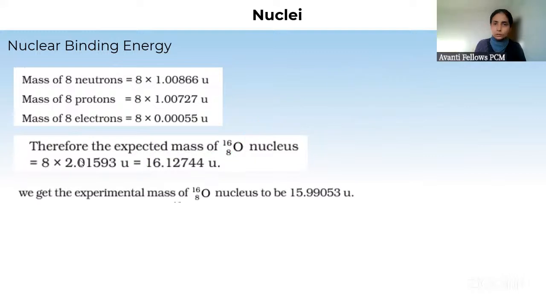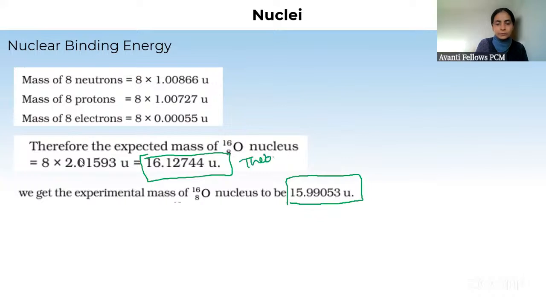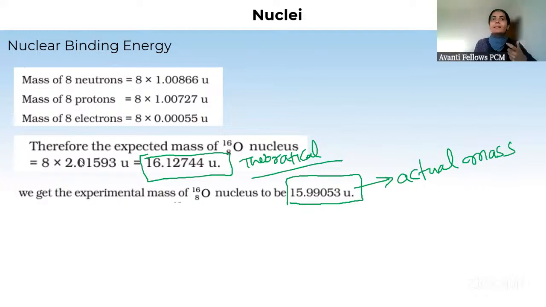What was the observation we got? We found that the mass of oxygen nucleus is this much, not this much. So this was the theoretical mass, calculated according to theory, and this is the actual mass which we found by measuring. So this is the actual mass and this is the theoretical. So why is there a difference? Now this is the question, and this very difference we call mass defect.